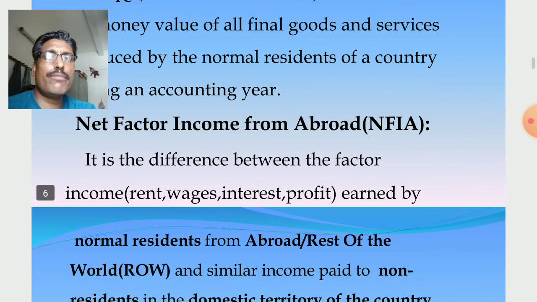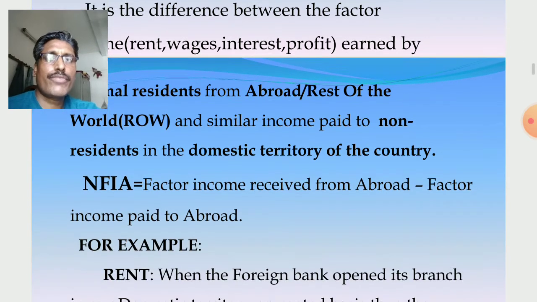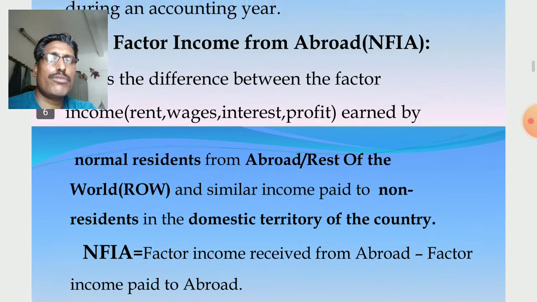It means factor income received by the residents from abroad. It is the difference between factor income received by the residents from abroad and factor income paid to the non-residents within the domestic territory of the country. Simply, how much factor income normal residents received from abroad and how much factor income we paid to the non-residents working in domestic territory of the country. Here I have written the formula. It is factor income received from abroad minus factor income paid to abroad. The same thing I have written.